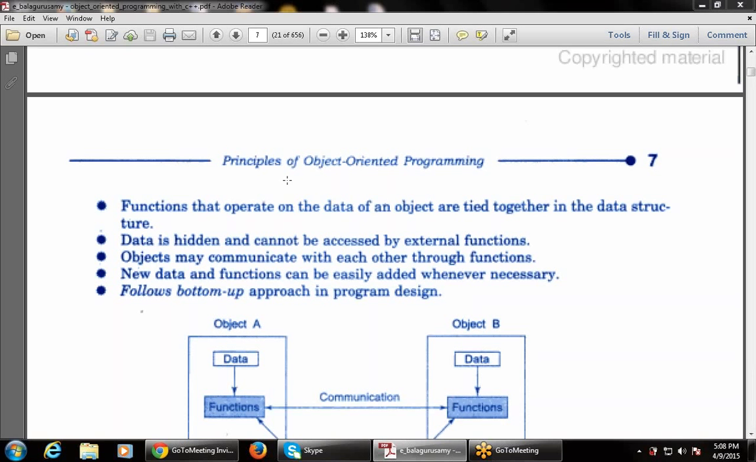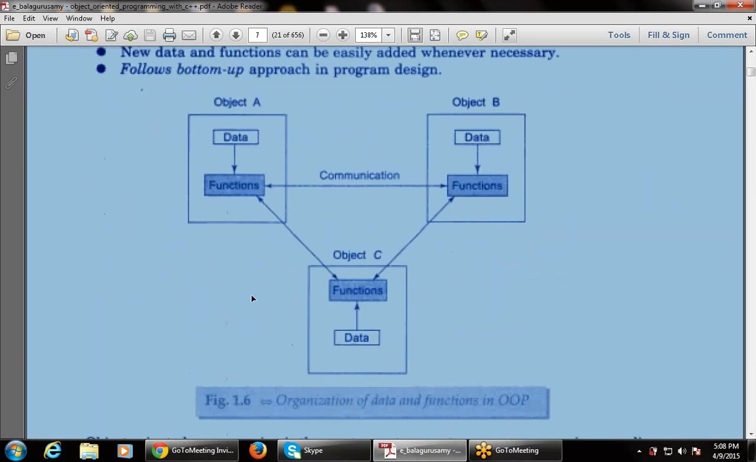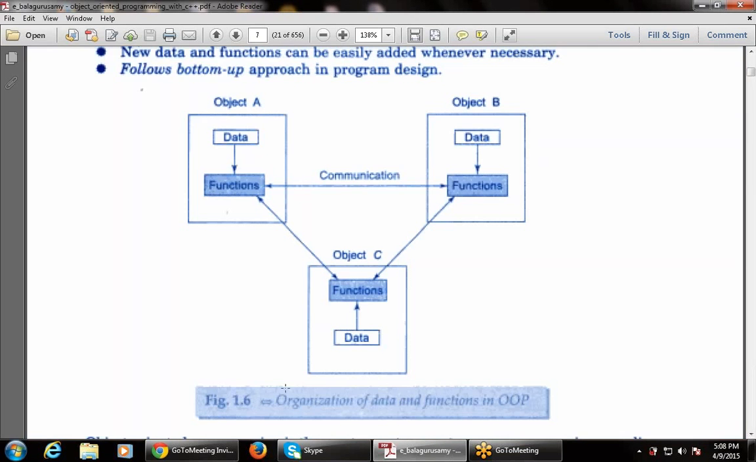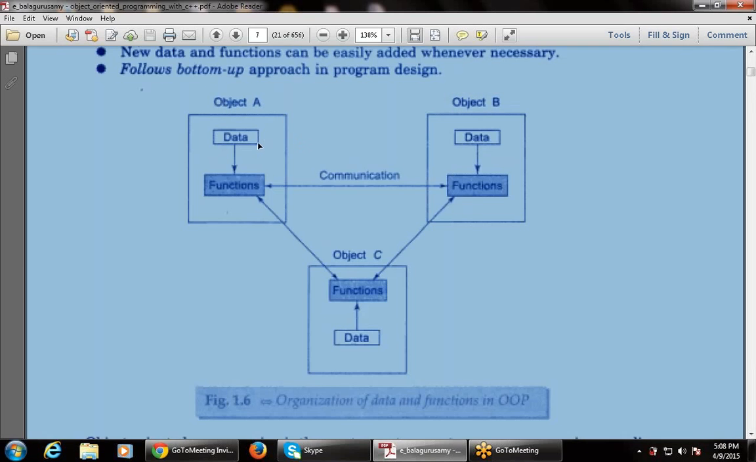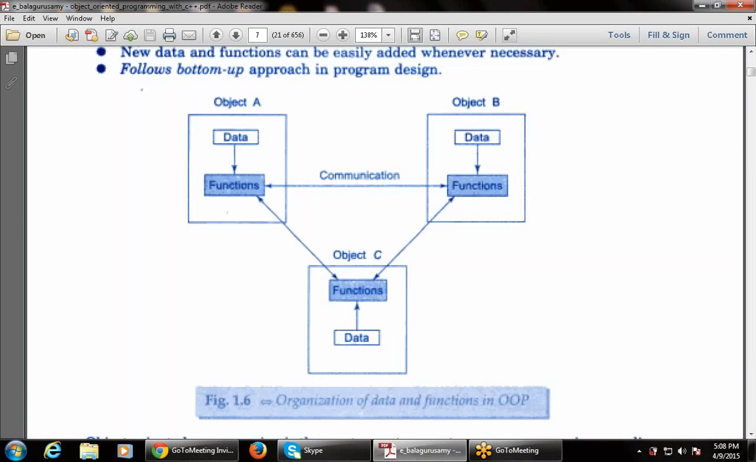So these are the various features and differences between POP, that is procedure oriented programming, and object oriented programming. This is the diagram that shows the organization of data and functions in OOP. This is one object, object A. This is another object, object B. This is the data, this is also data, and these are the functions.